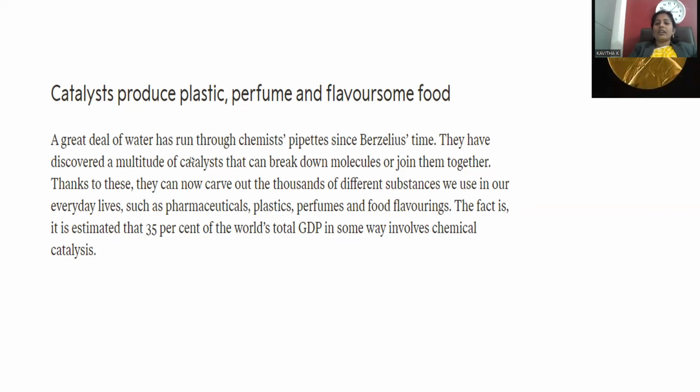A great deal of water has run under the bridge since Berzelius's time, and chemists have discovered a multitude of catalysts that can break down molecules or join them together. So any kind of molecule, however complicated it might be, by the application of water, that larger molecule can be made into small pieces, or in order to combine small molecules into a big one, in that also water plays a vital role, being a universal solvent, right? So this is the way the reaction methodology, the reaction pathway, is required based on our schematic representation.